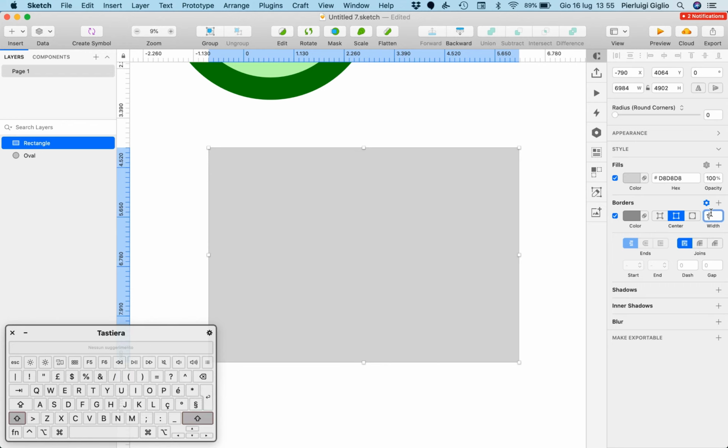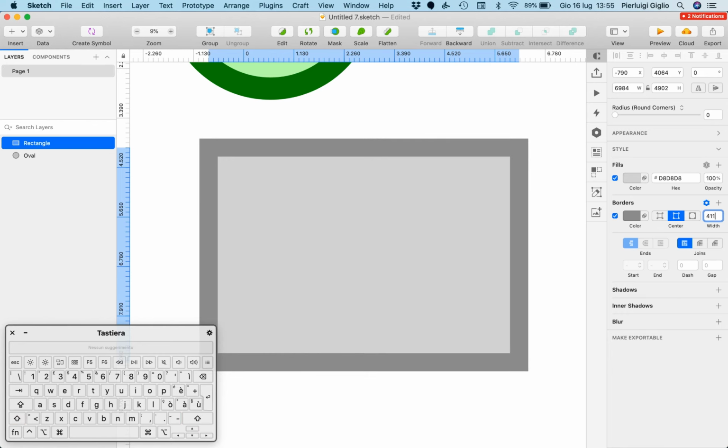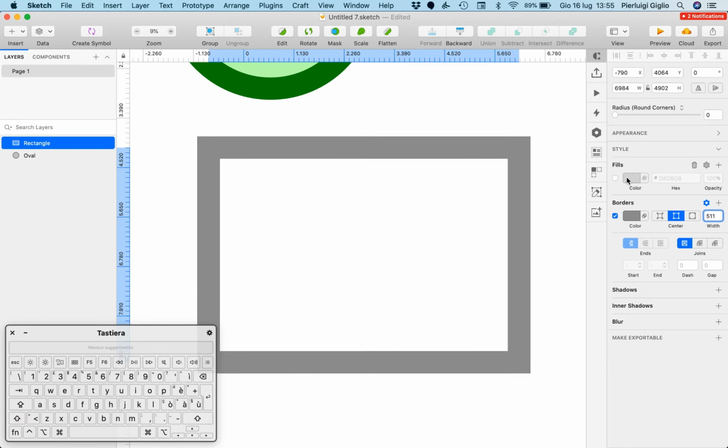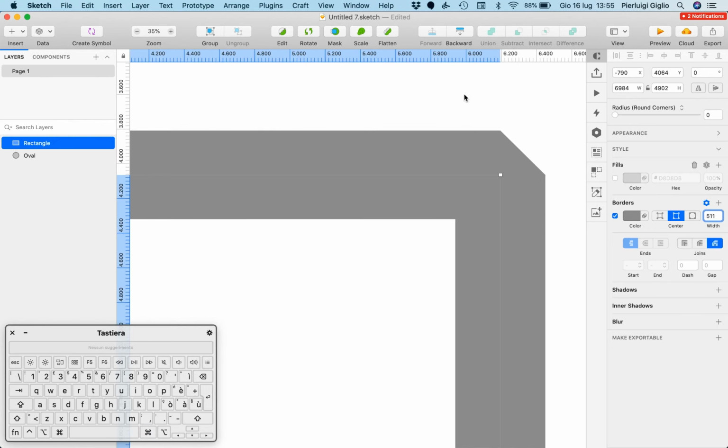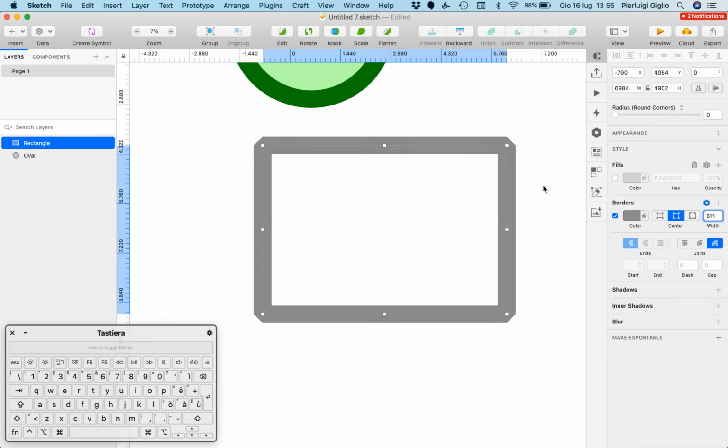Again, I'm going to use a very big border, and I'm going to remove the fill, and now on joints I'm going to select this second option, which makes the joints around the borders rounded. And of course we can also select this one, which is going to give a cut in the borders and the angles.